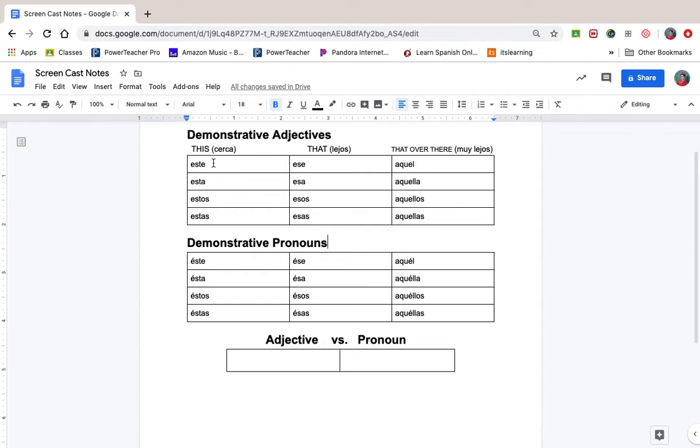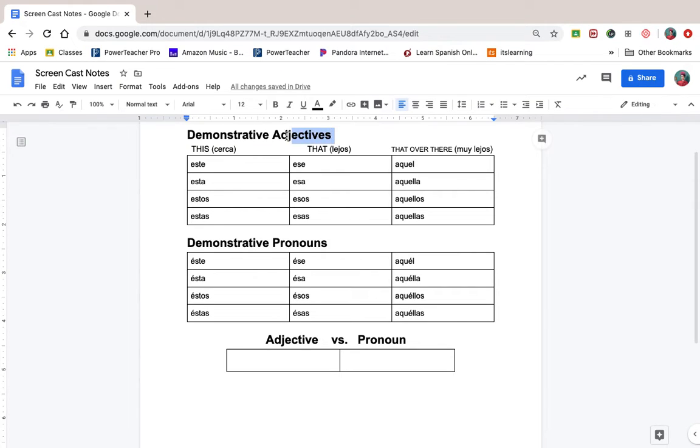They agree by masculine form. They agree by feminine form. Oops, of course. They agree by feminine form. And then you have singular and plural. So that's the one thing you have to remember.